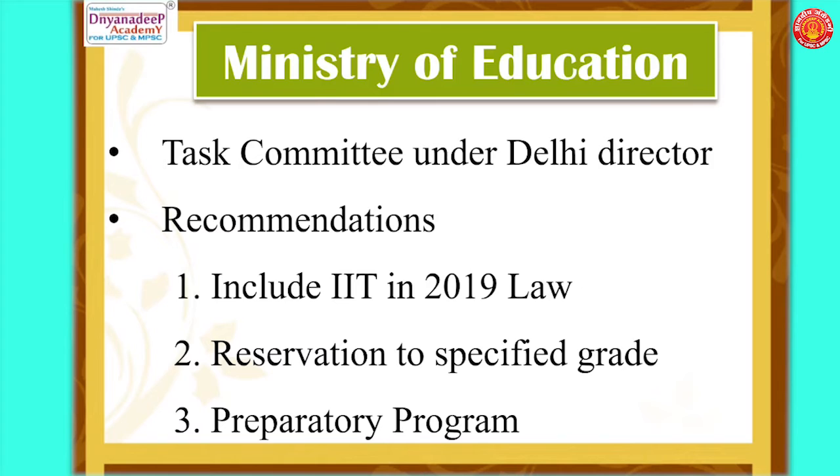This committee has come up with a set of recommendations. The first is to exempt the IITs from quota by including them in the schedule of the 2019 law that is applicable to institutions of national importance, institutions of strategic importance, research institutions, and institutions of excellence. The second recommendation is that reservation should be given to a specified grade of assistant professors, which, if not filled in a particular year, should be de-reserved in the subsequent year.